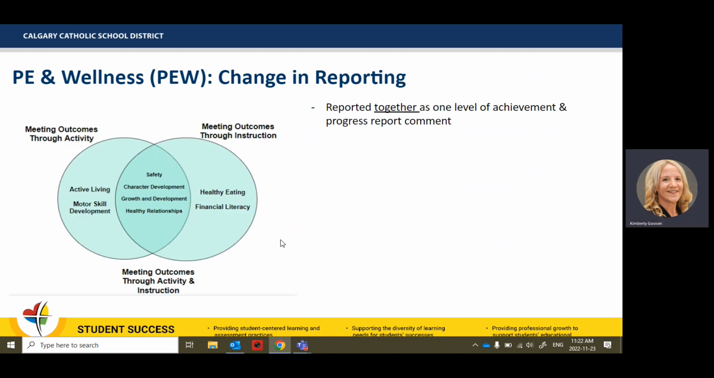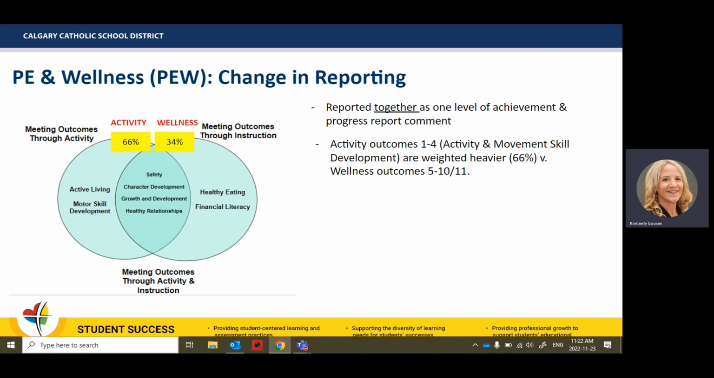For phys ed and wellness, there is some change in reporting. Obviously, now we are reporting them together as one level of achievement. We're not just having phys ed and health. Now it's phys ed and wellness together. Now, there is a slight change. Activity is more heavily weighted than the wellness portion of this particular subject area. So about a 66% to a 34%.